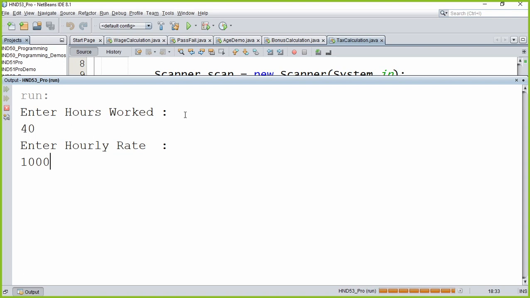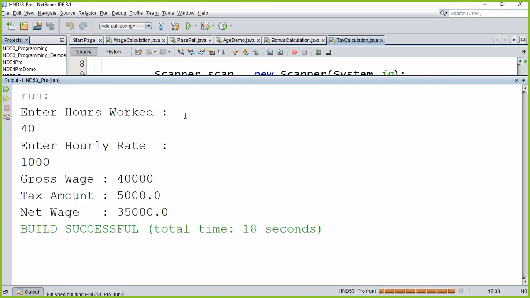So 40,000 will be calculated as the gross wage. You can see tax is getting calculated, 5,000 is calculated for that, right? Net wage: you can see from 40,000, 5,000 is deducted, and 35,000 is paid as the net wage.